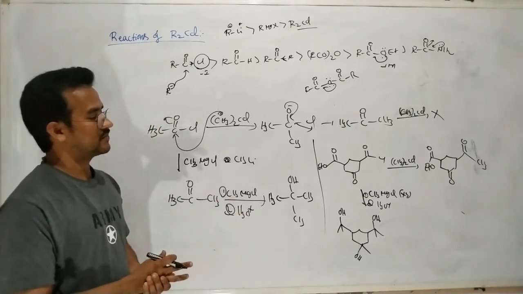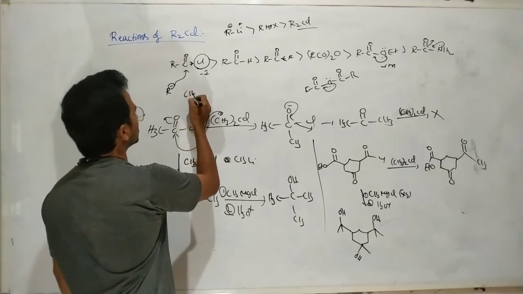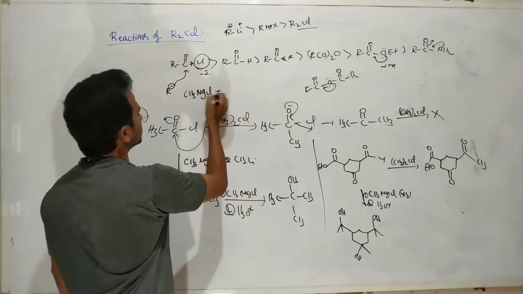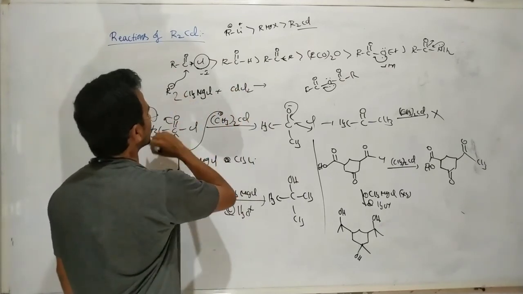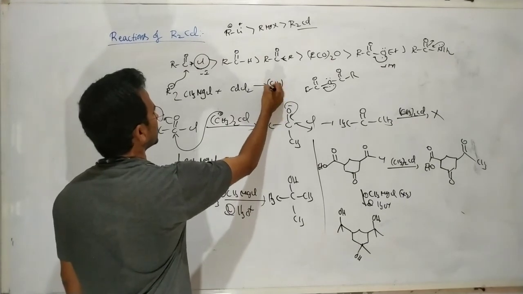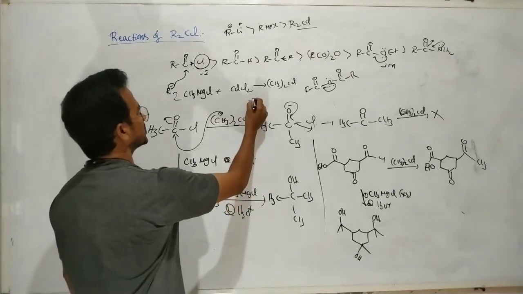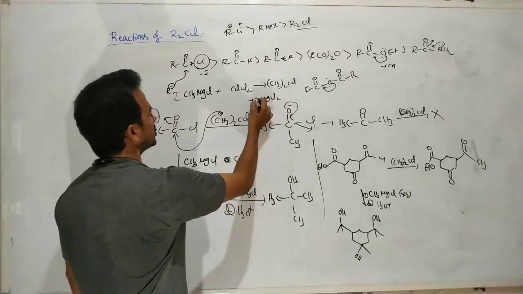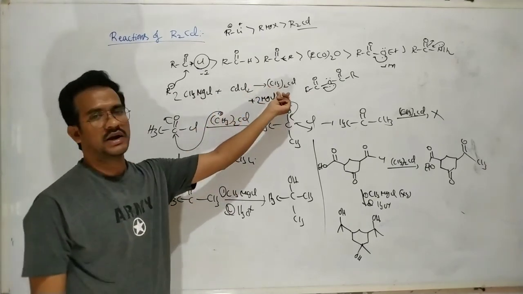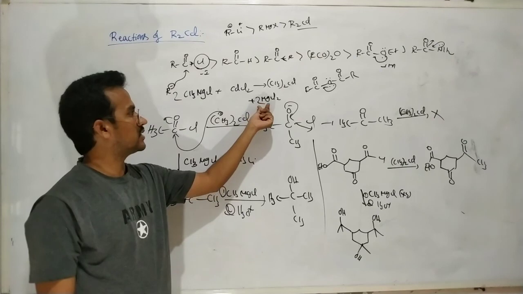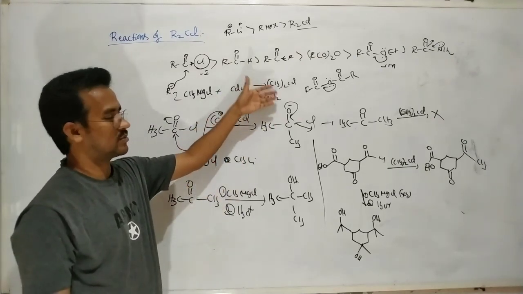How to prepare this dialkyl cadmium? Generally, methyl magnesium chloride is reacted with cadmium chloride, and we get (CH3)2Cd, dialkyl cadmium, with MgCl2 as a side product. So the Grignard reagent on reaction with cadmium chloride gives the dialkyl cadmium, and one of the side products is MgCl2. This is the way of preparation of the dialkyl cadmium.